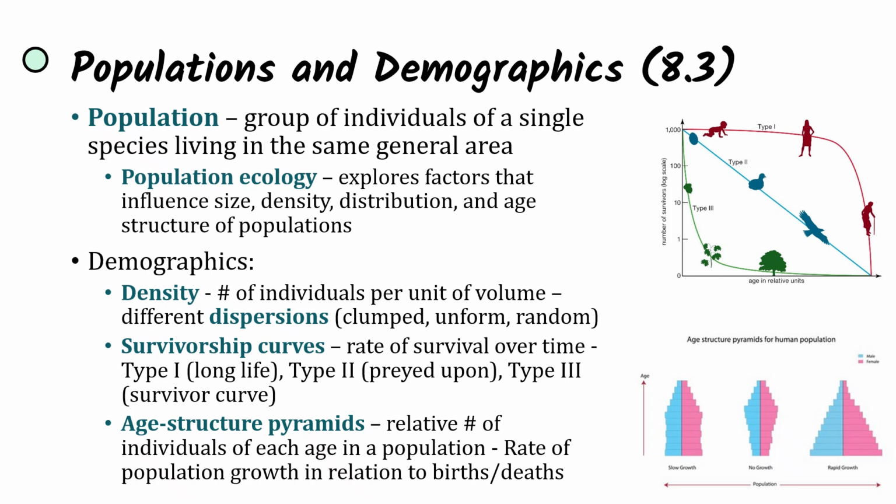A demographic we can look at is density, which is the number of individuals per unit of volume. And there's different dispersions within a certain area. There can be clumped, uniform, or random dispersion. So I'm going to draw these three dispersions here. First up is going to be random, where individuals are just going to be in random locations throughout the area.